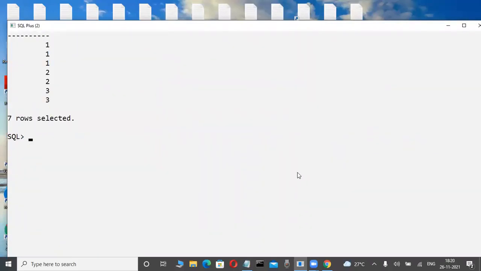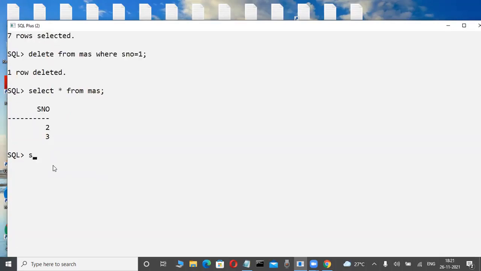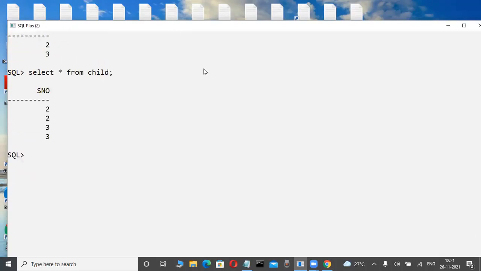Now I try to check the first rule: delete from master table where S number is equal to 1. It will work. Observe here, yes, because through on delete cascade we are changing the violation rule. Select star from master: okay, fine, 2, 3. Automatically, that record is also deleted in the child table, right? Select star from child like this. How powerful.